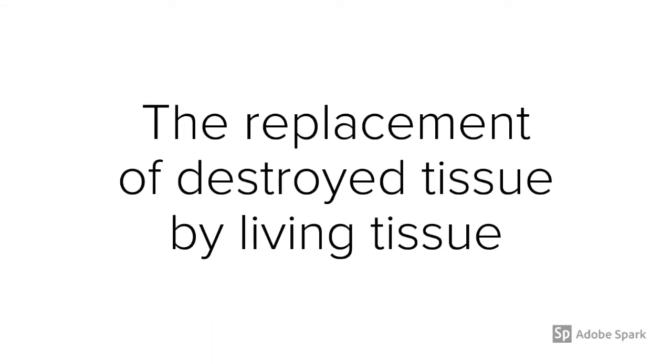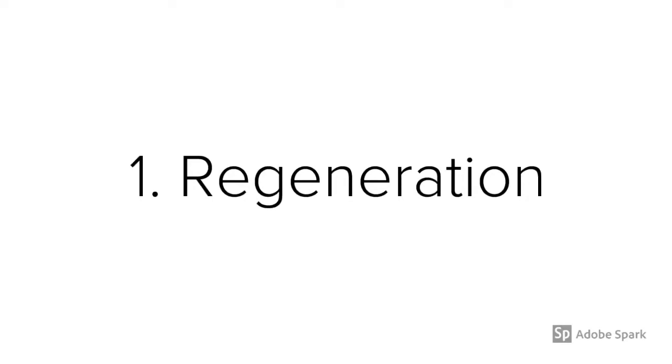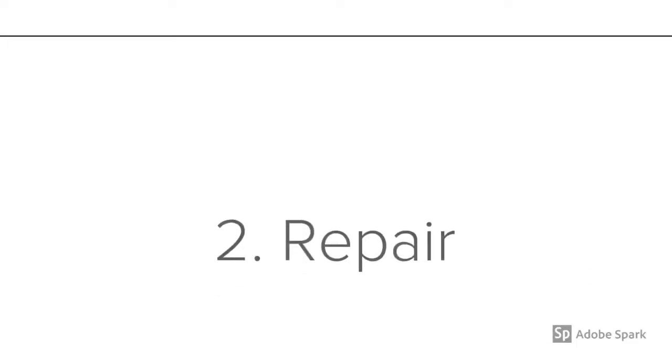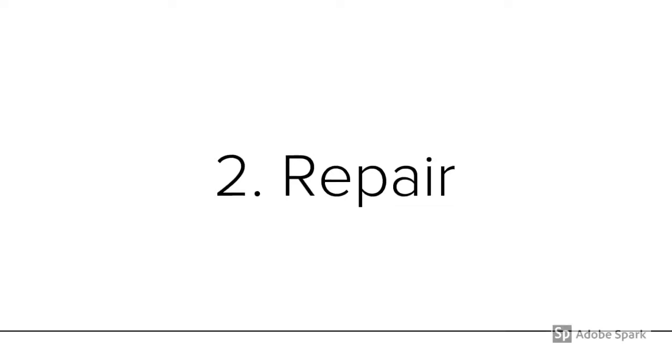Tissue healing refers to the replacement of destroyed tissue by living tissue, with there being two essential components. Regeneration is where specialised tissue is replaced by the rapid increase of surrounding undamaged specialised cells. The repair component is where lost tissue is replaced by granulation tissue, which then matures to form scar tissue. And it's this repair process that we're going to be looking at in this video.